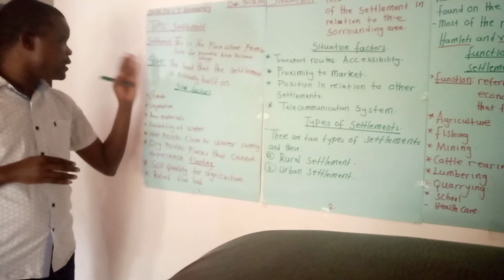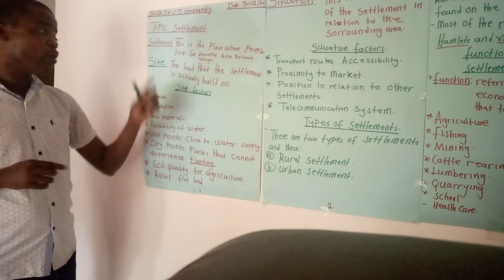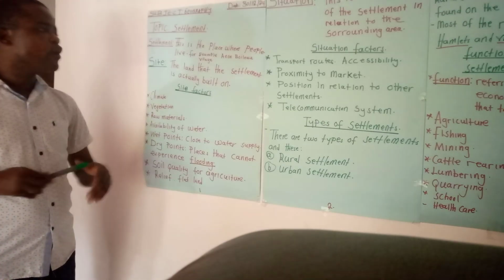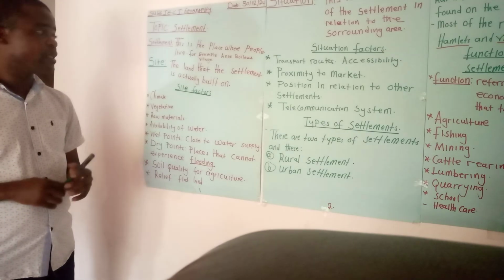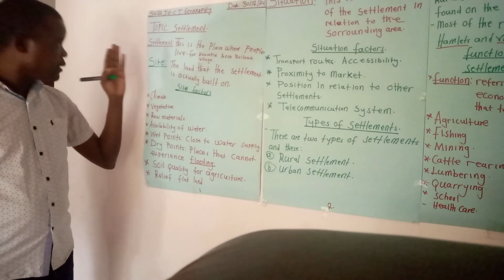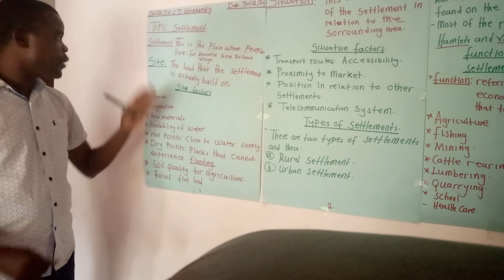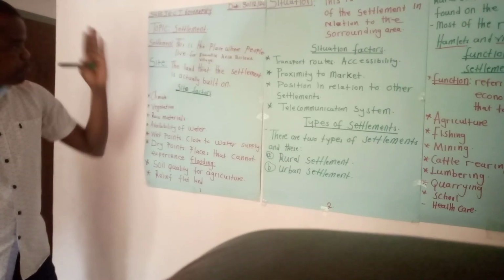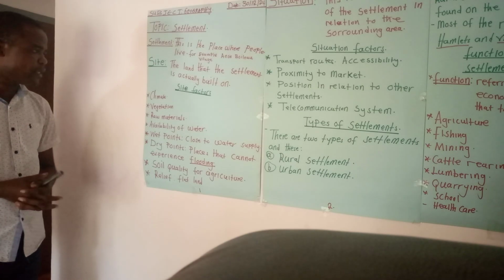In relation to settlement, site is the actual place where the building was built, or the actual place where the settlement has been built on. This is how we define site in relation to settlement.